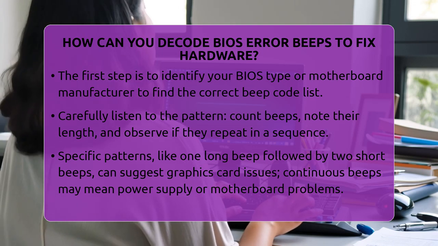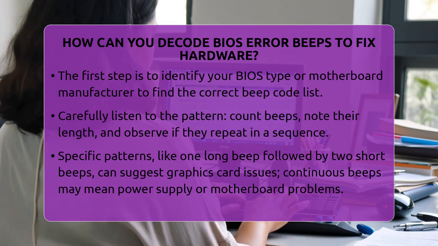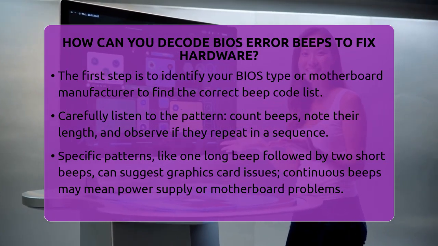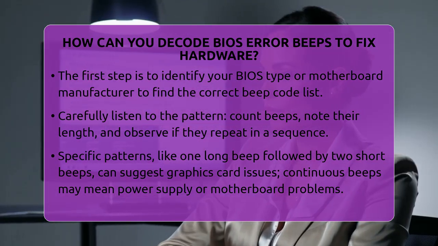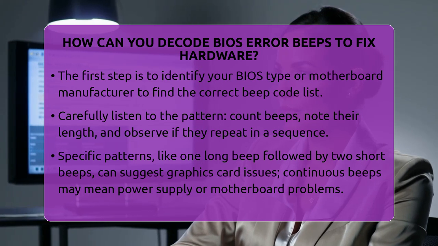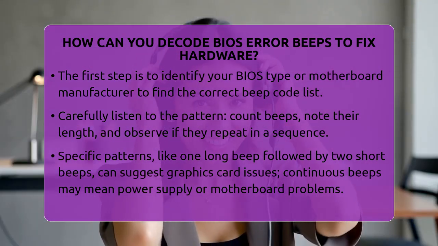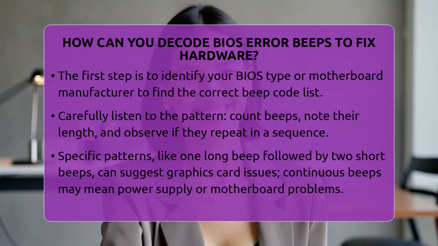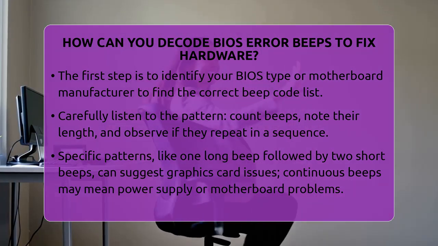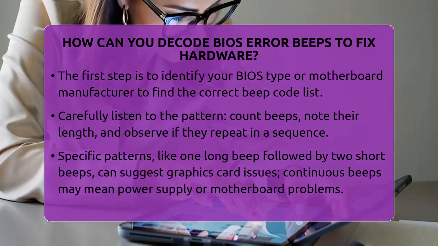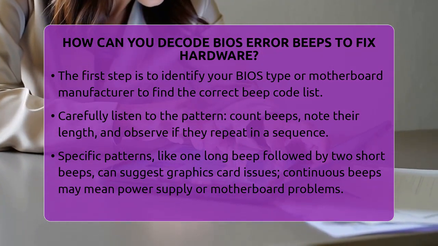So, your first step is to identify your BIOS type or your motherboard's manufacturer. Check your motherboard manual, or look online for your model's specific beep code list. Next, listen very carefully to the pattern. Count how many beeps occur, note if they are long or short, and see if they repeat in a certain order. For example, one long beep followed by two short beeps might mean your graphics card has a problem.